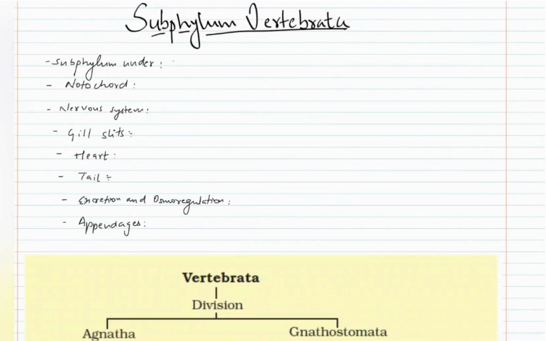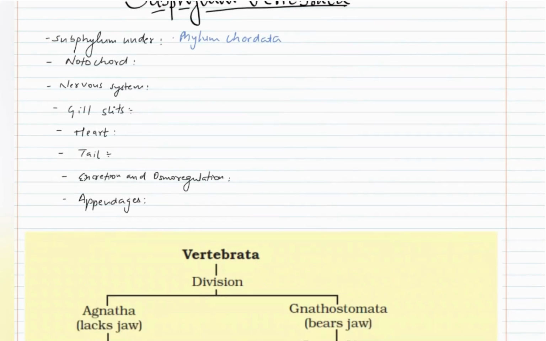In the previous video, we had discussed about Acraniata or Protochordata. In this video, we are going to discuss about subphylum Vertebrata. Subphylum Vertebrata is a subphylum under phylum Chordata. So, these animals will have all the chordate-like features. Notochord is present in the embryo.